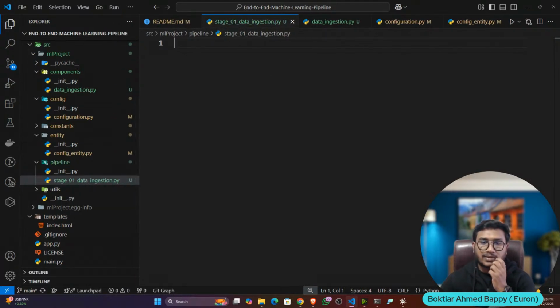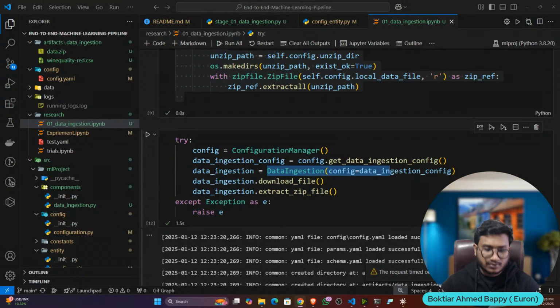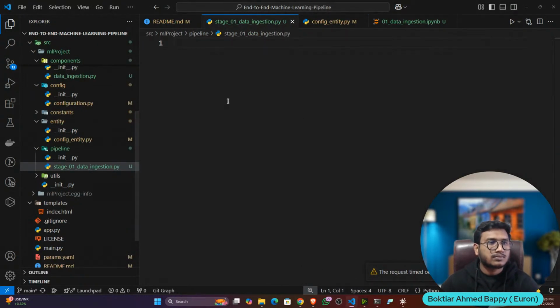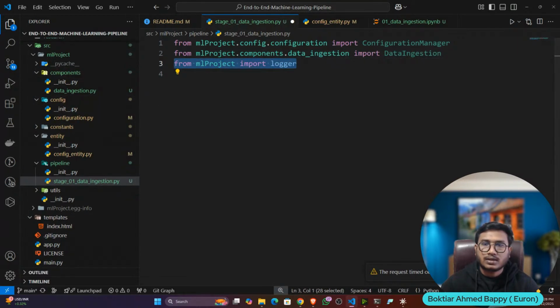Now let's define the pipeline. To define the pipeline, you can follow this code in the notebook. Remember, we need the configuration manager and my component, so let's import all of them. I imported the configuration manager, the data ingestion component from the component, and the logger.